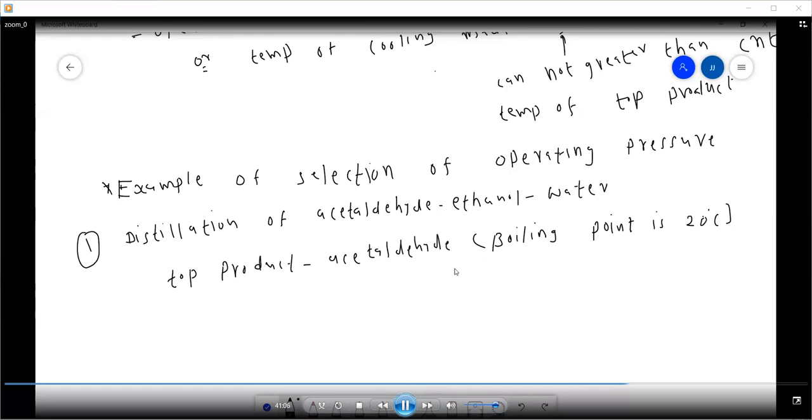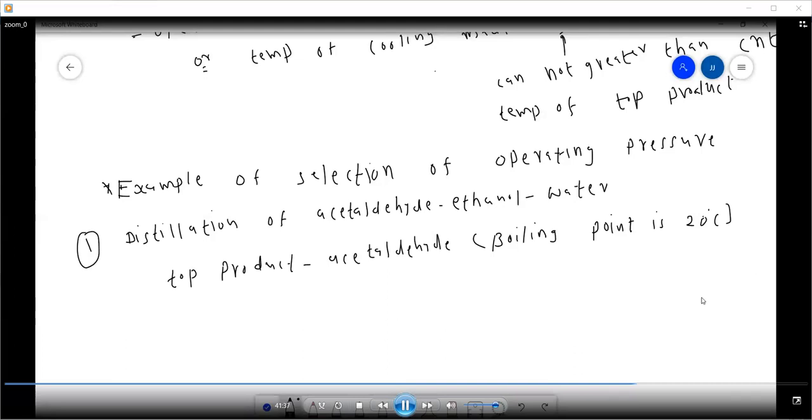Normal water, let's say, is 30 or 32 degrees centigrade, for example. But this is vapor at 20 degrees centigrade, and the cooling water is 32 degrees centigrade. So the heat would simply be transferred from the water to this acetaldehyde.